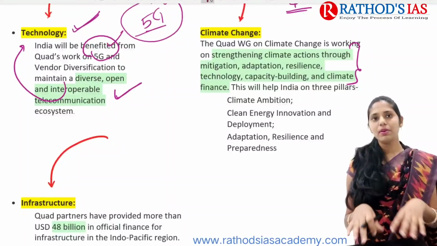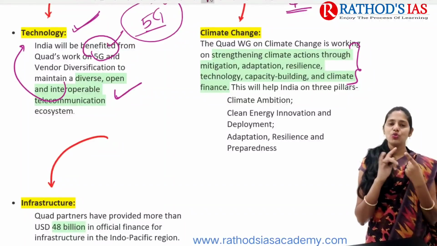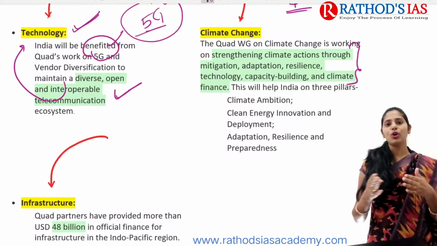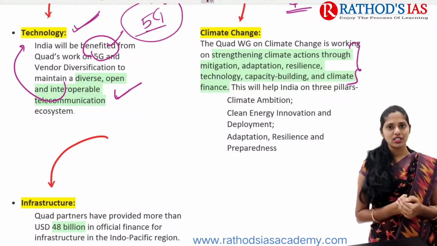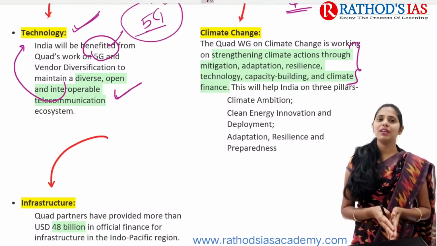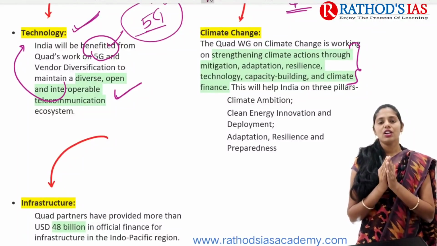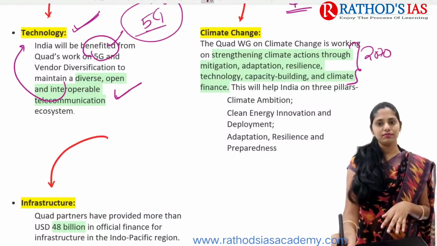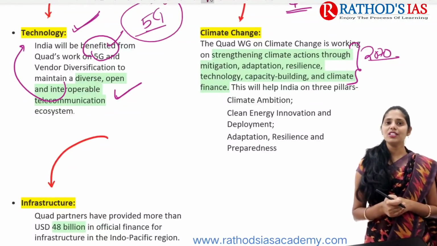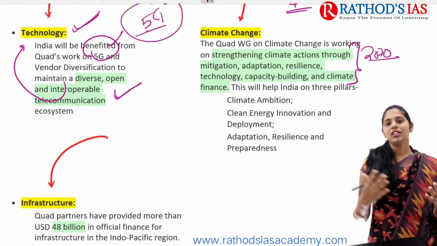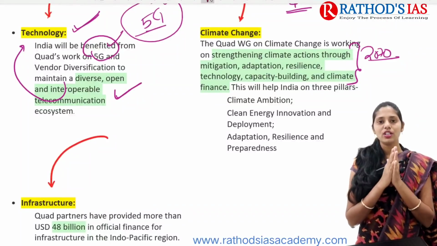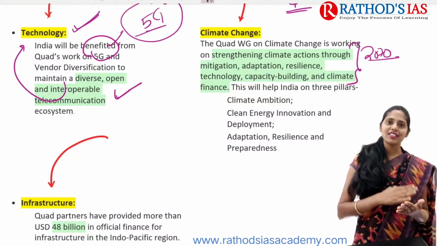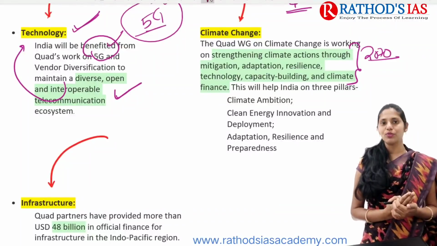So how will these help India? The first one is that we can achieve our climate ambition. As you all know, in COP26, the Conference of Parties 26, our Prime Minister gave a statement that we are going to achieve carbon neutrality by 2070. And next, we have an ambitious target of achieving so many gigawatts of renewable energy by the target year, and we recently increased that target for 2030.